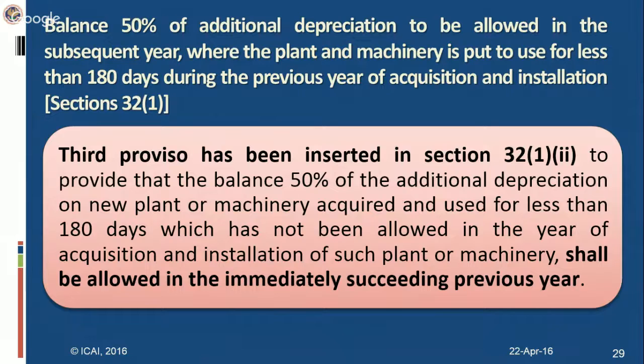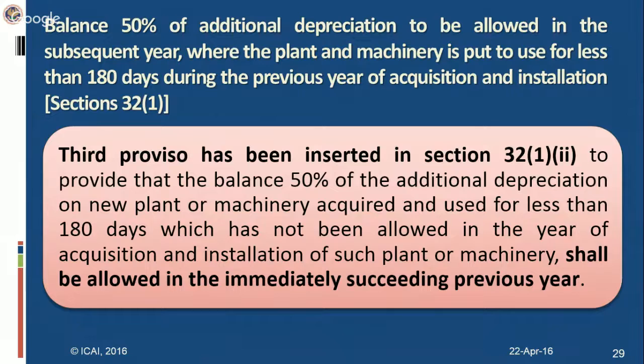Now, what happened? The manufacturing sector or the companies which invest would defer their investment to the next year to avail the 100% depreciation. In case of normal depreciation, since it is available on the WDV, the rest of the balance depreciation would be allowable the next year.